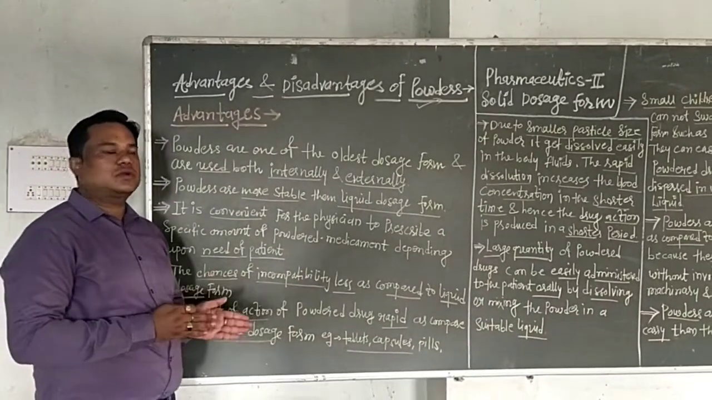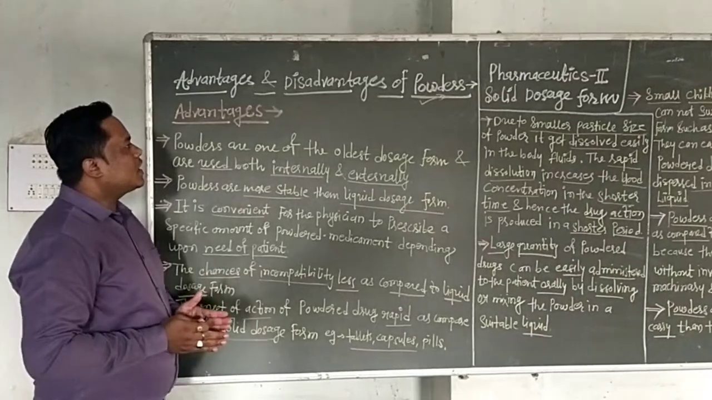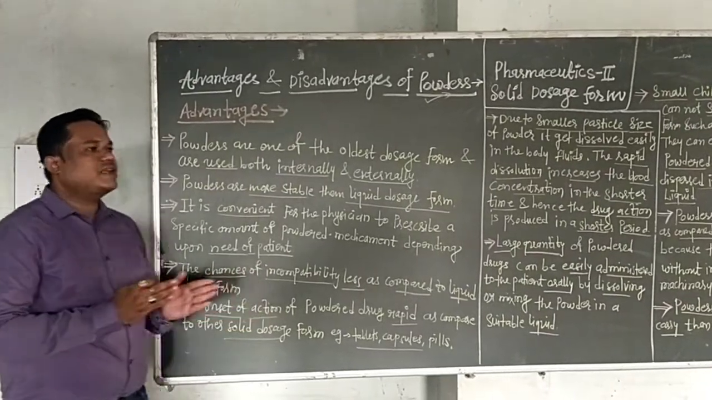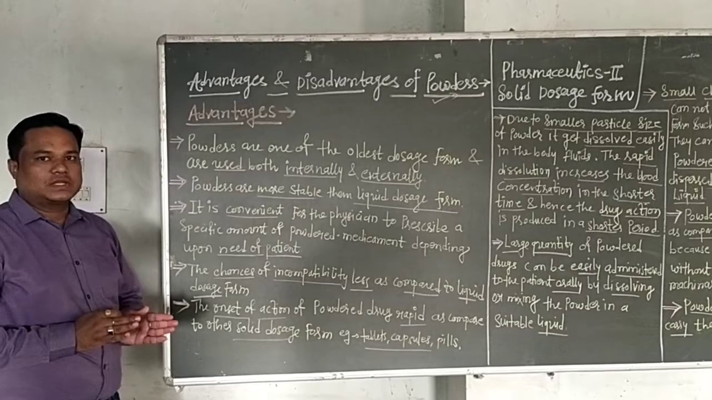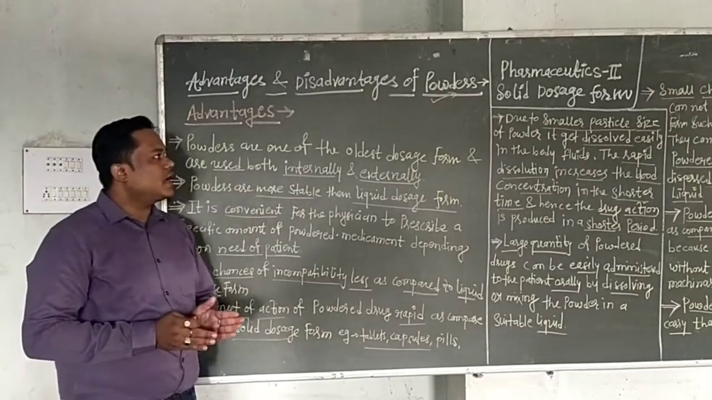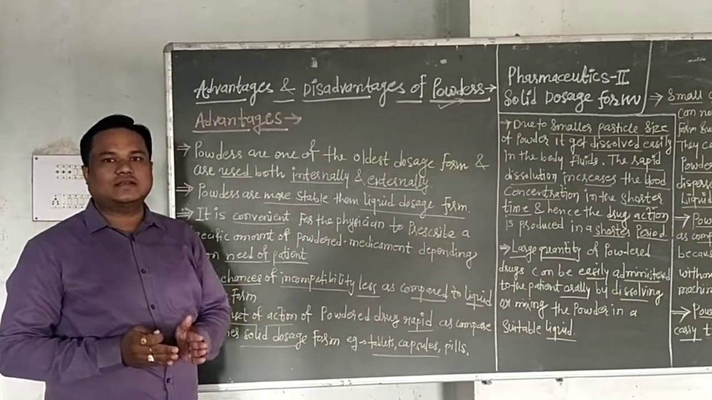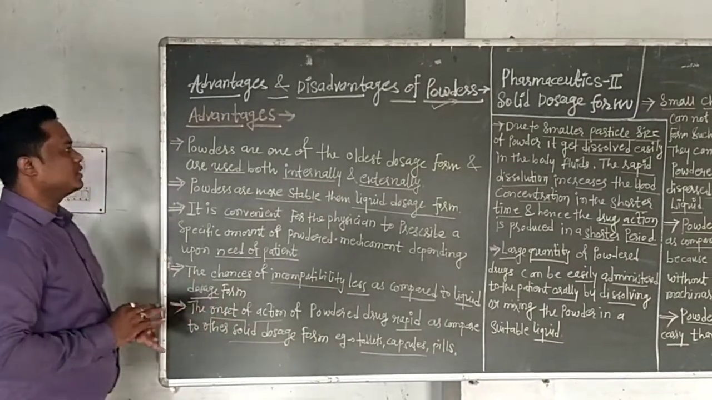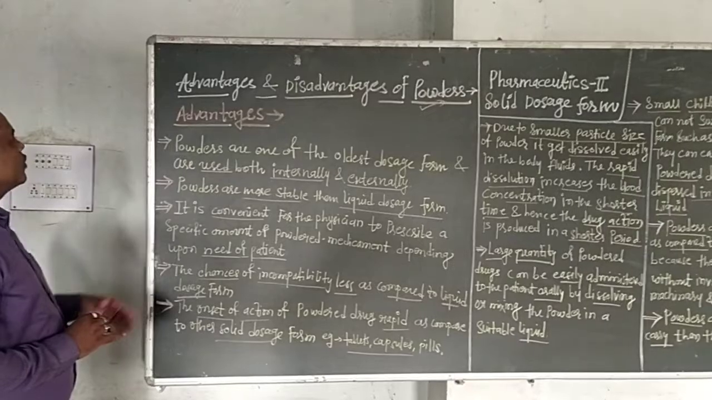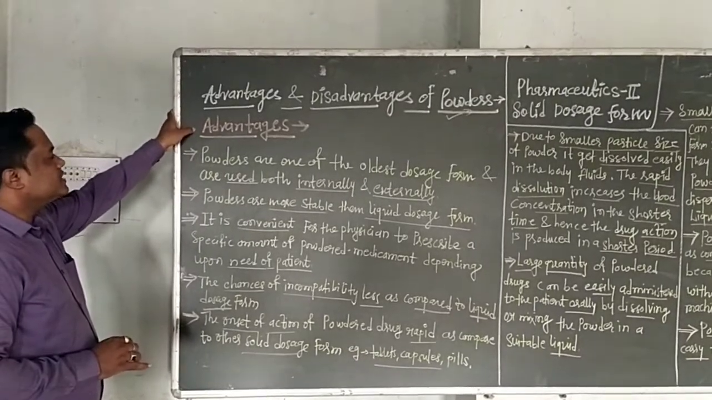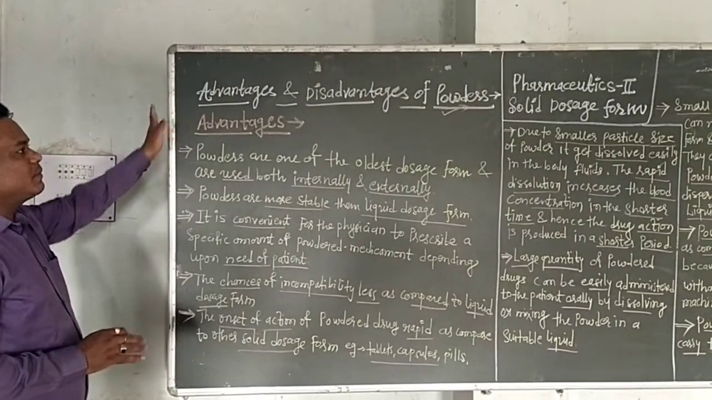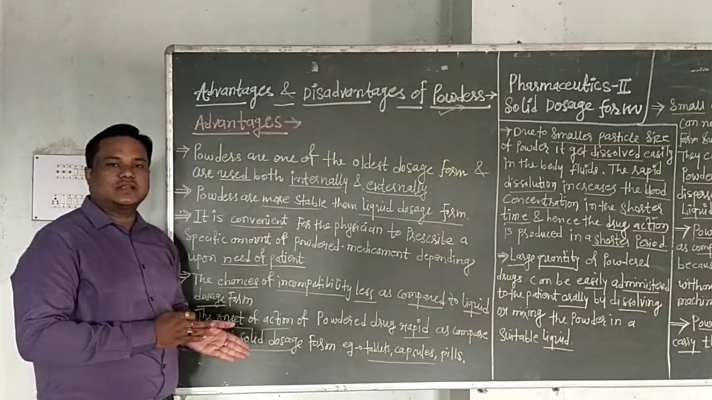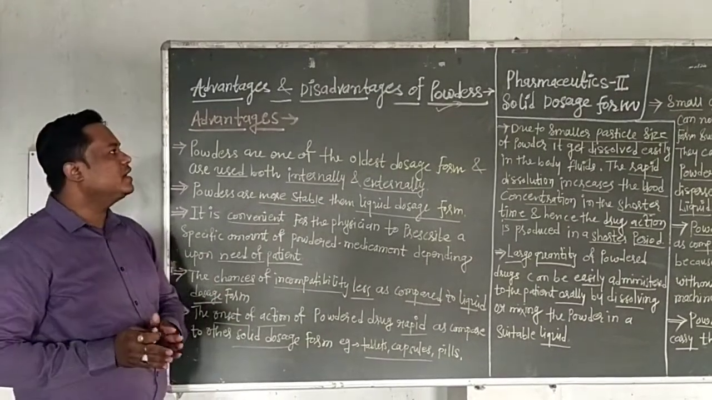Pharmaceutical powders are drugs present in a fine state of subdivision, either chemical or in dry form. This is called a powder. Then we have to see the advantages and disadvantages of powders. Powders are generally used either externally or internally.